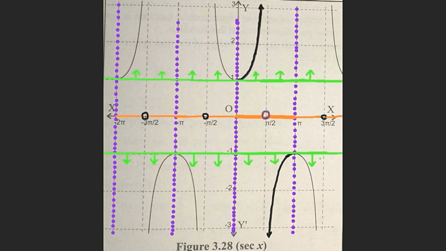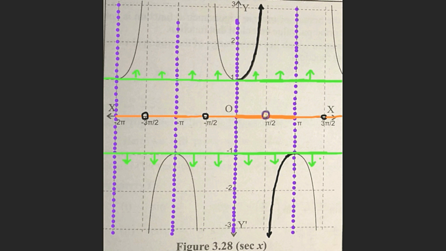Now, as the graph of the secant function is above the line y equal to 1 and below the line y equal to minus 1, the values on the y-axis associated with this graph are all real numbers except the open interval minus 1 to 1. Therefore, the range of the secant function is R minus the open interval minus 1 to 1.